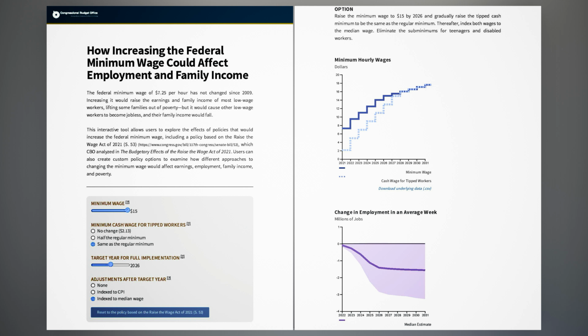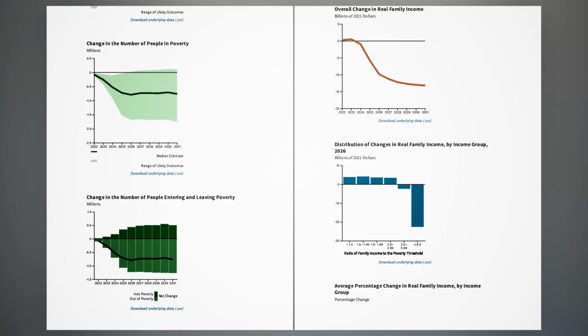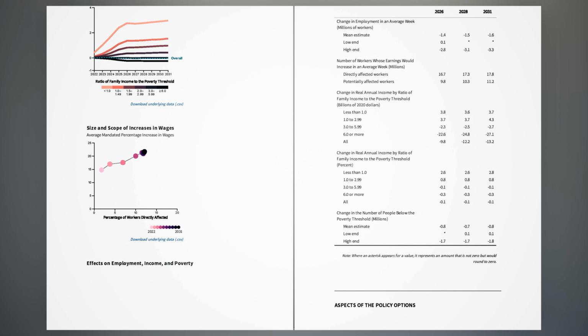Option: raise the minimum wage to $15 by 2026 and gradually raise the tipped cash minimum to be the same as the regular minimum. Thereafter, index both wages to the median wage. Eliminate the sub-minimums for teenagers and disabled workers. Minimum hourly wages. Change in employment in an average week. Millions of jobs. Change in the number of people in poverty. Change in the number of people entering and leaving poverty. Overall change in real family income. Distribution of changes in real family income, by income group, 2026. Billions of 2021 dollars. Average percentage change in real family income, by income group.